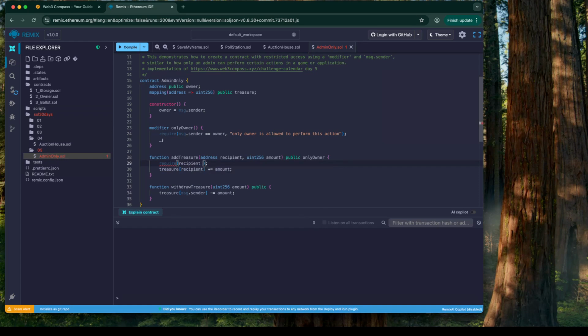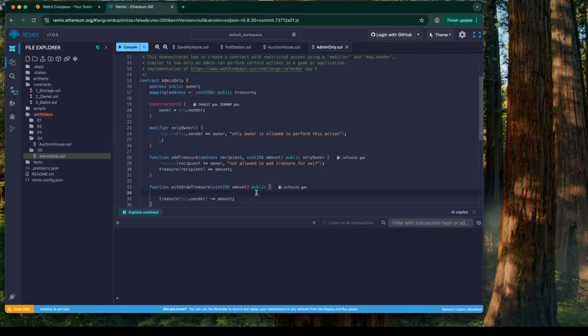Require recipient not equal to owner, for self. And for withdrawals, we need to ensure that the sender is not the owner as well.